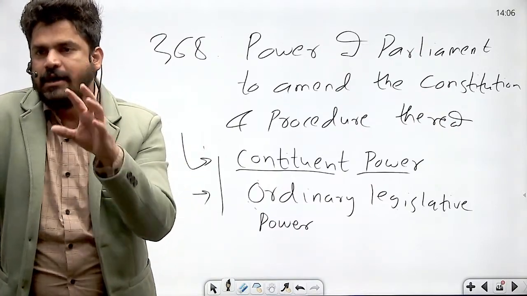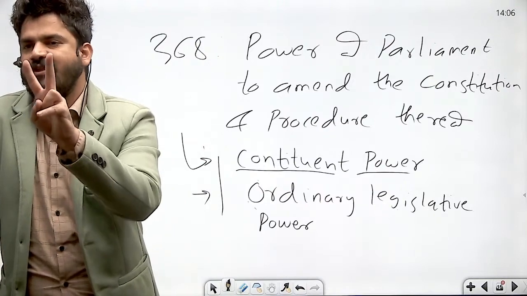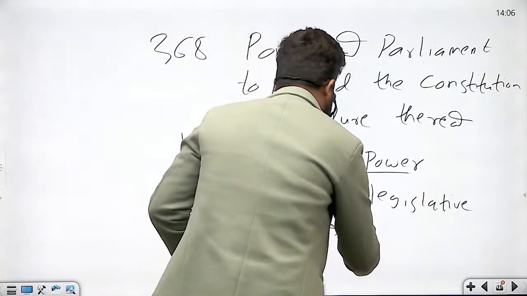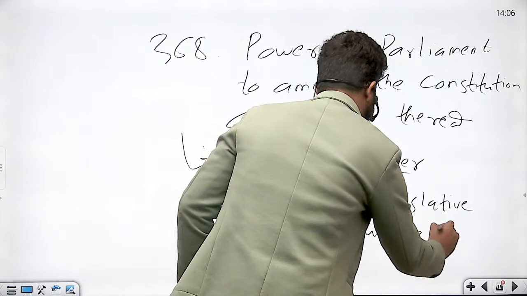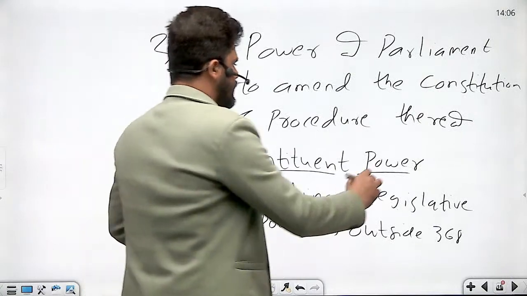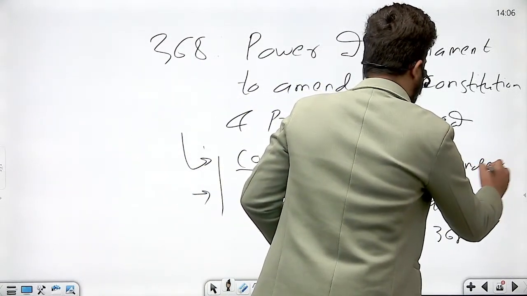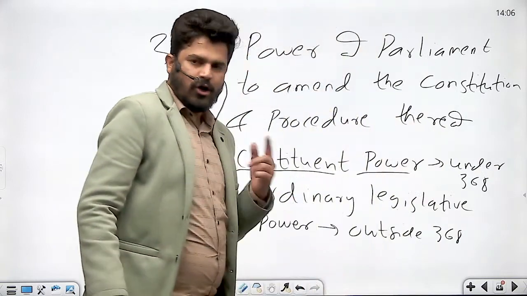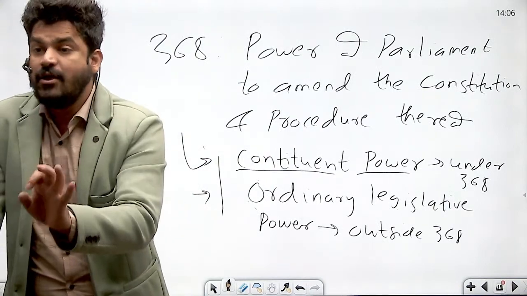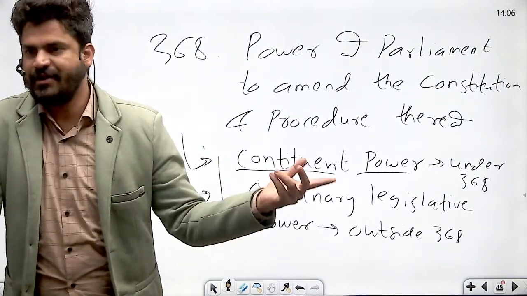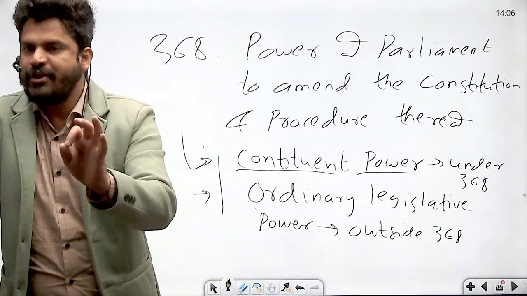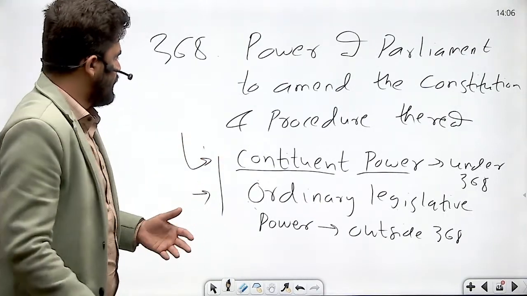So, Parliament under the Constitution enjoys two types of legislative powers. One is ordinary legislative power, which is outside Article 368, and constituent legislative power, which is under Article 368. The laws made by the Parliament by virtue of its constituent legislative power are called constitutional amendment acts under Article 368, and laws made by the Parliament by using its ordinary legislative power are called ordinary laws.